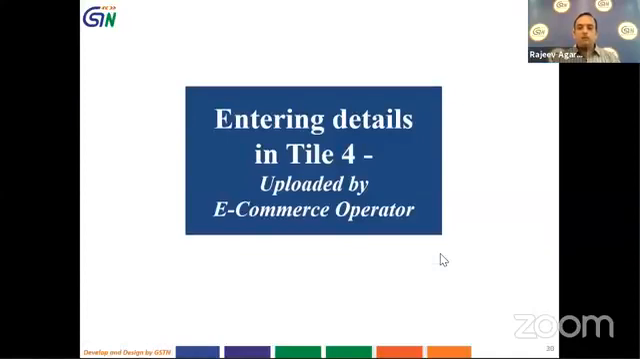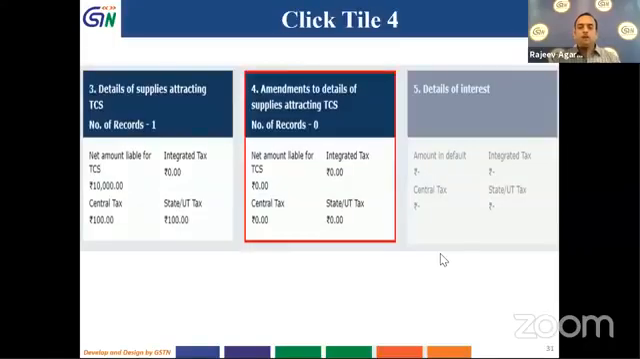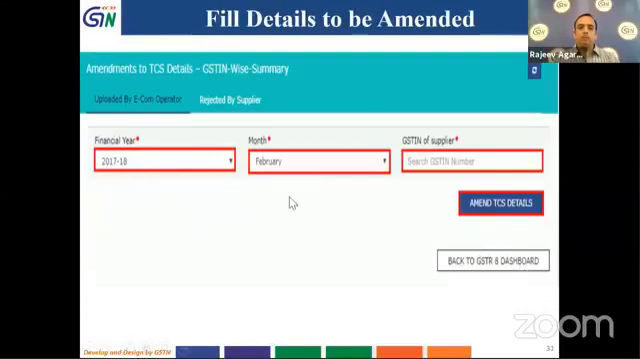Now, tile 4, we will see the details entry in 2 parts. One is uploaded by e-commerce operator and the second is rejected by my supplier. Uploaded by e-commerce operator means that those details which I have entered in my previous month, I want to amend, then I will be using this tile. So I am showing that process now, for what I have uploaded.